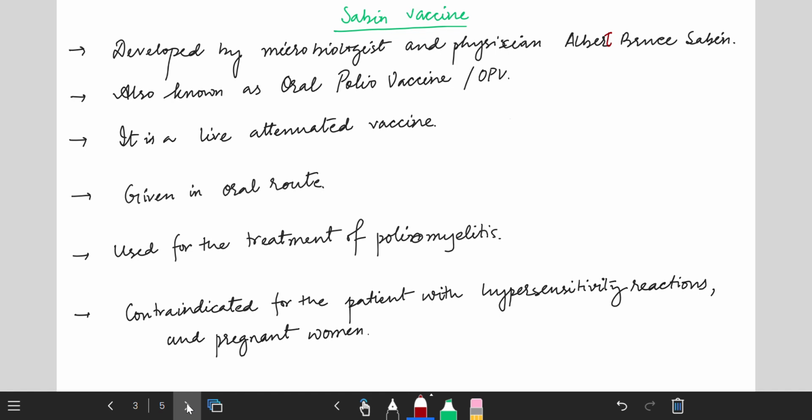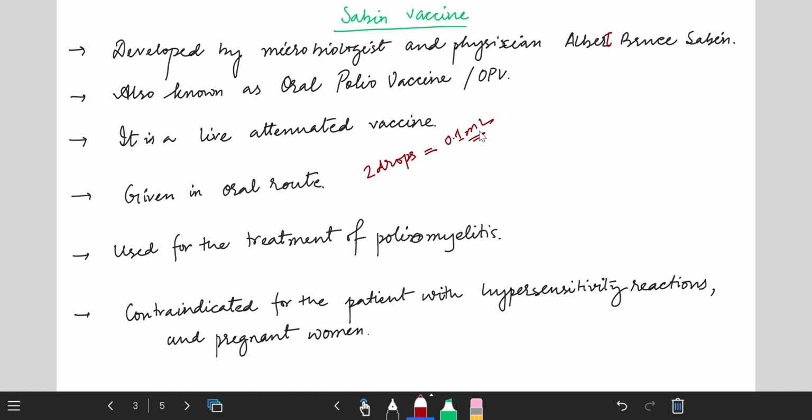OPV is a kind of live attenuated vaccine given by the oral route as liquid drops. 2 drops are given, which is a dose equivalent to 0.1 ml.